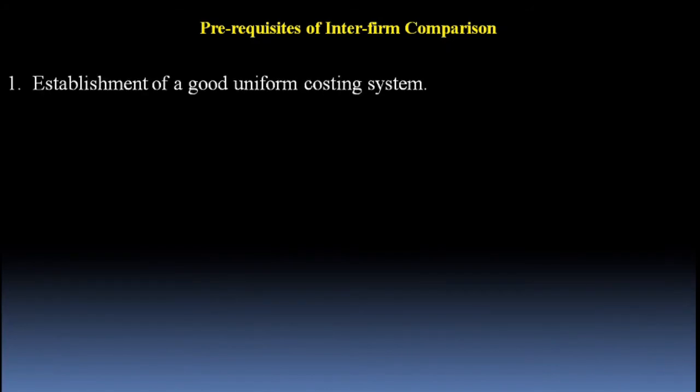Point number one: establishment of a good uniform costing system. Until and unless all the participating companies agree to have a similar kind of costing system, processes, techniques, and methods, interfirm comparison cannot be met. That's why it is essential to have a good uniform costing system which can be made applicable to all the participating companies.